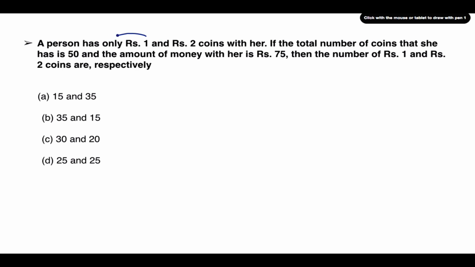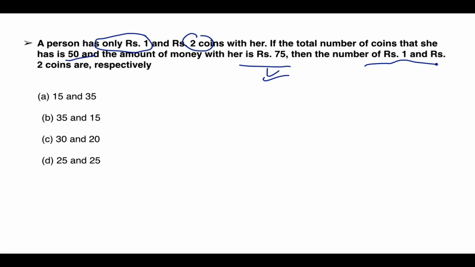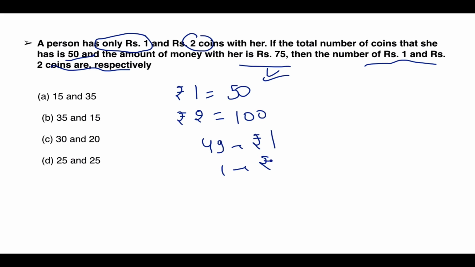So a person only has rupees 1 and 2 coins. If the total number of coins is 50 and the amount of money is 75, then what is the number of rupees 1 and rupees 2 coins? Assume all coins are rupees 1. All coins are rupees 1, so the amount is 50 rupees. If all coins are rupees 2, the amount is 100. Now assume 49 are rupees 1 and 1 is rupees 2. So now the amount becomes 51.